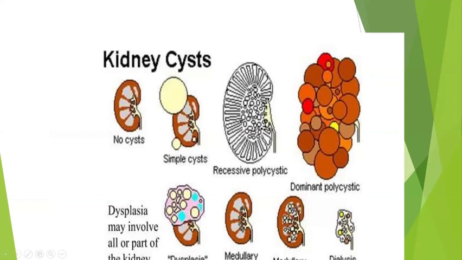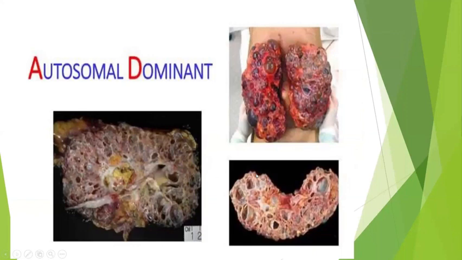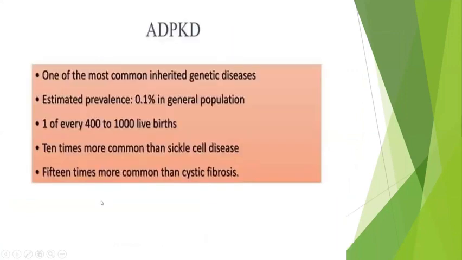This is medullary sponge kidney, which involves the pelvic junction. Here again there are two or three types: cysts involving the complete pyramids, or the kidney completely replaced by an abnormal dysplastic kidney. So these are the differences usually seen in the renal system. These are the autosomal dominant kidneys. As I told you, you cannot see the normal parenchyma at all. It will be completely replaced by multiple cysts. You can't say this is actually a kidney at all.